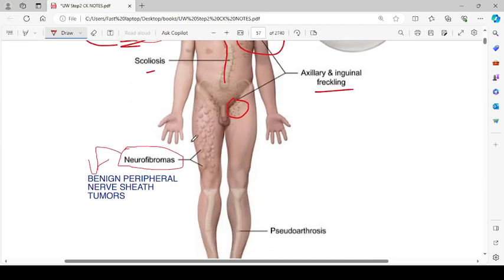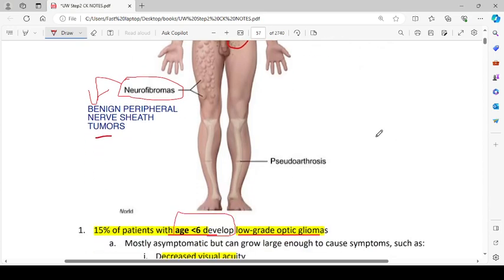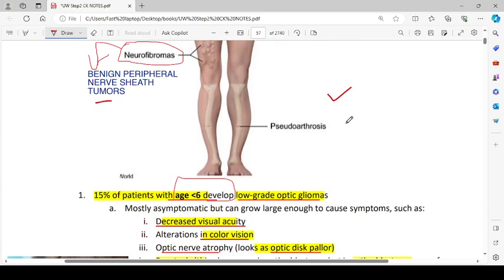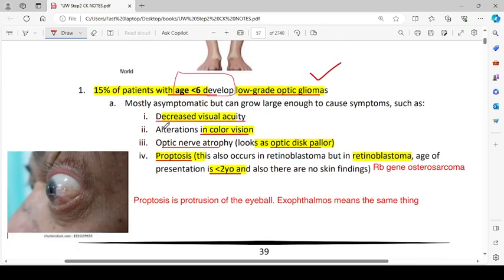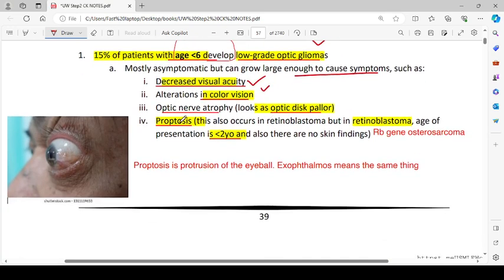Neurofibromatosis begins with benign peripheral nerve sheath tumors, and there can be pseudoarthrosis as well. 15% of the patients with age less than 6 develop low-grade optic gliomas, mostly asymptomatic but can grow large enough to cause symptoms such as decreased visual acuity, alterations in color vision. Optic nerve atrophy looks like optic disc pallor. Proptosis.